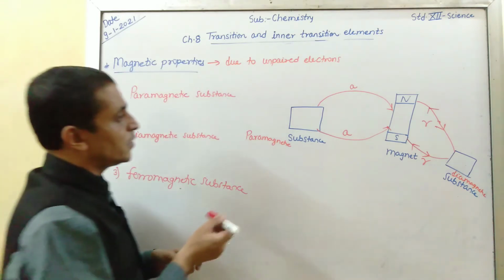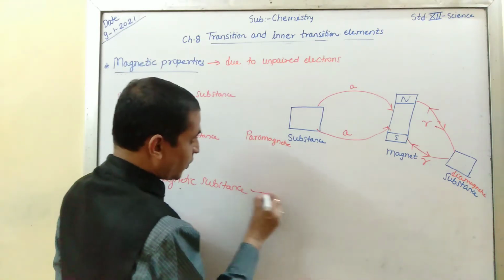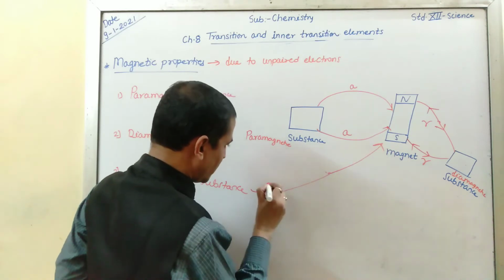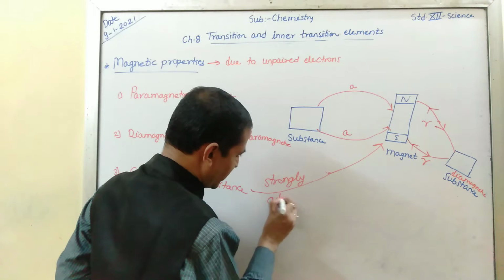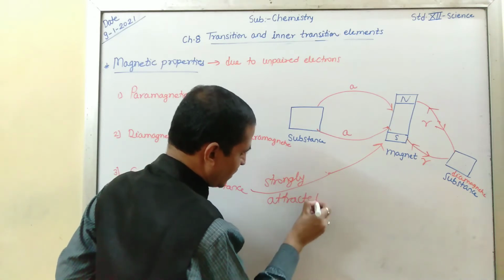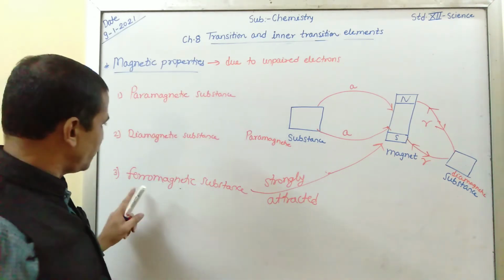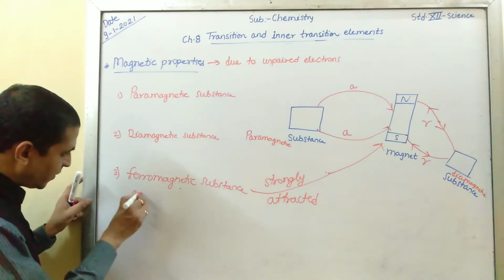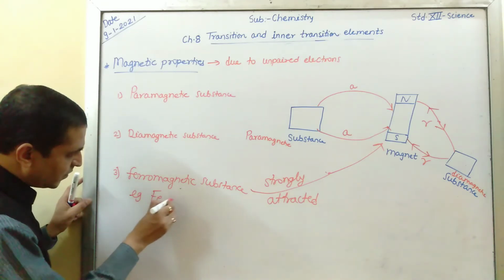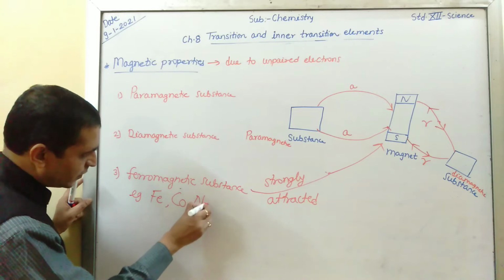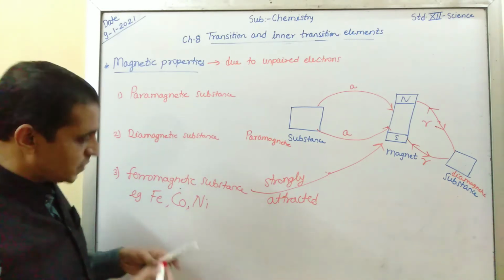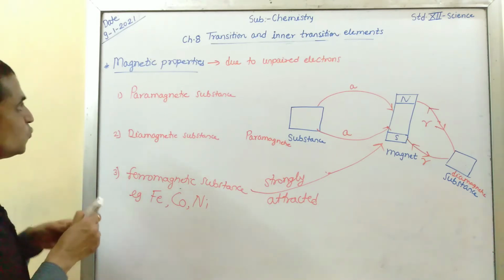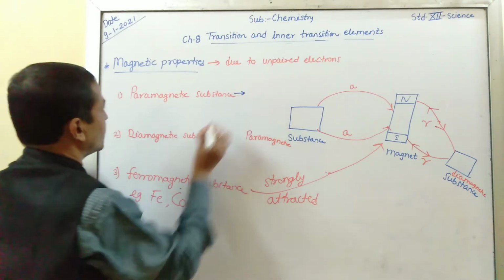And if the substance is strongly attracted, then that substance is called ferromagnetic substance. Here examples are Fe, Co and nickel. These are ferromagnetic substances from the first transition series.